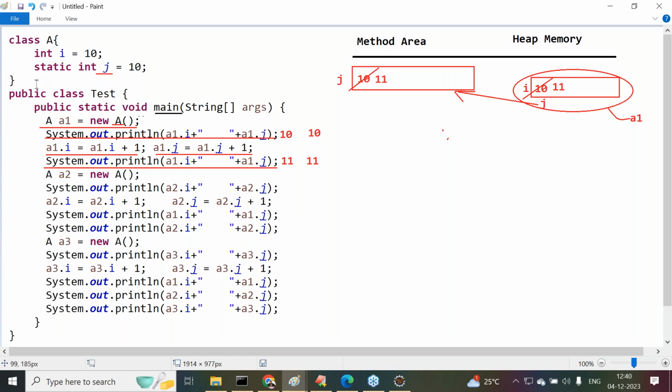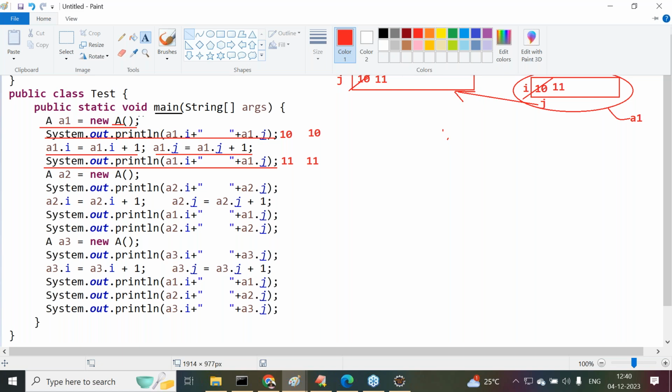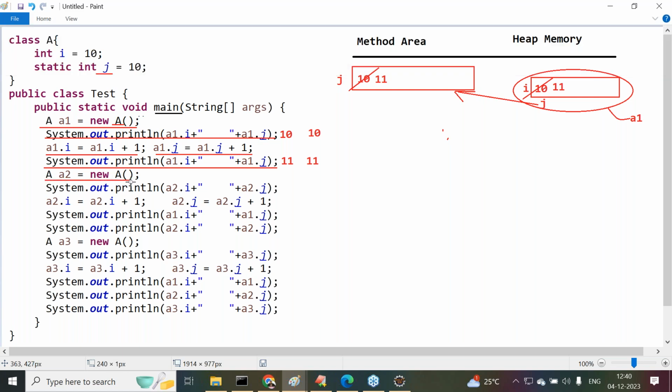Now let's move on to the next one. All of you observe carefully. What is this next statement I'm providing now? a2 = new A(); the constructor that we provided. That means we are trying to create a second object for class A. Whenever we create a second object, as usual, JVM will take the constructor name, that is the class name for which we are creating the object. Now JVM has to load the A class bytecode to memory. Understand my point or not?